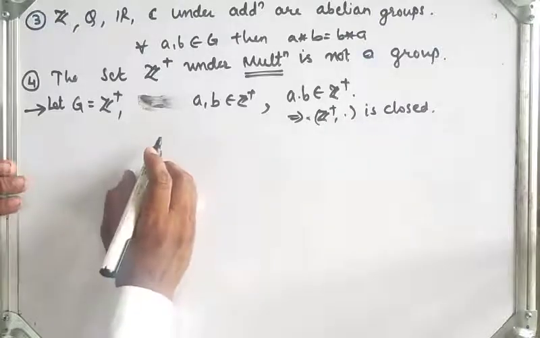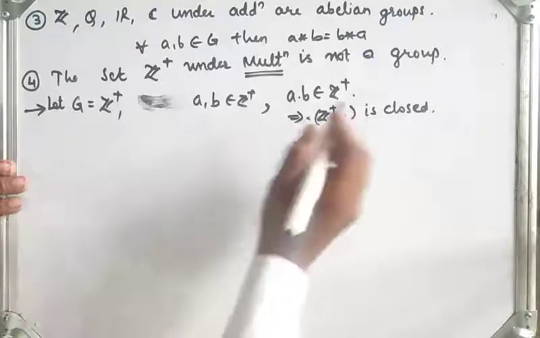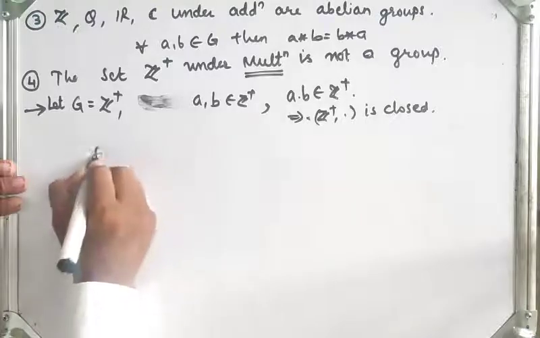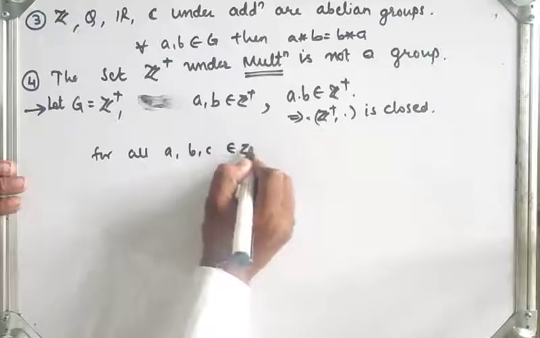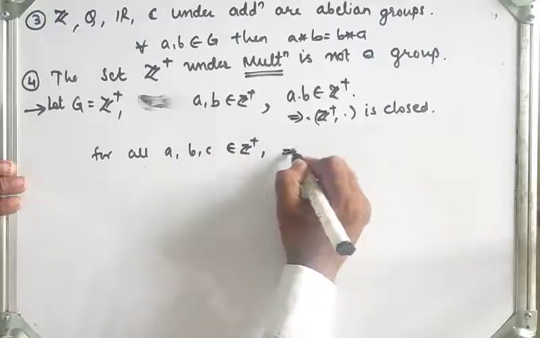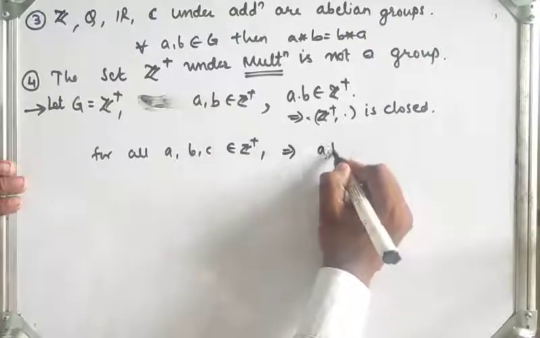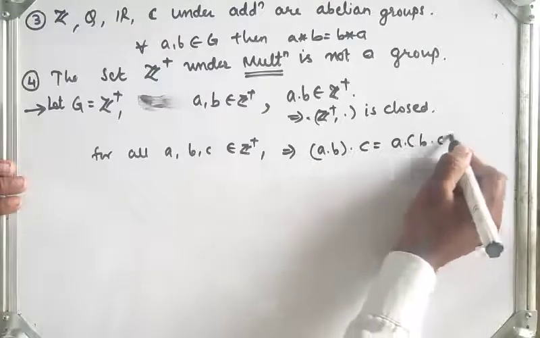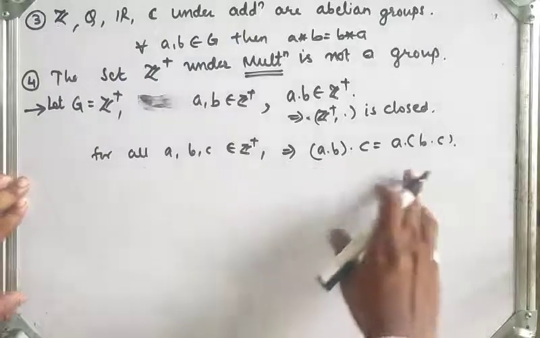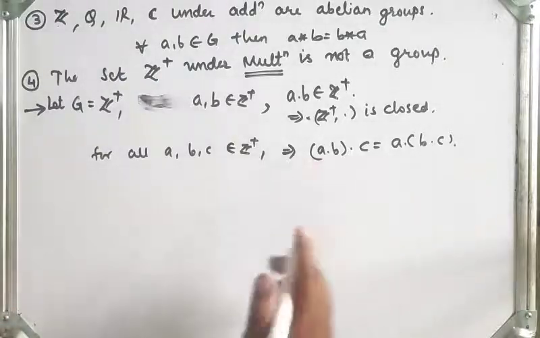Second one, multiplication is always associative in Z plus, right? So for all a, b, c belonging to Z plus, a into b into c is the same as a into b into c. Therefore multiplication in Z plus is associative.